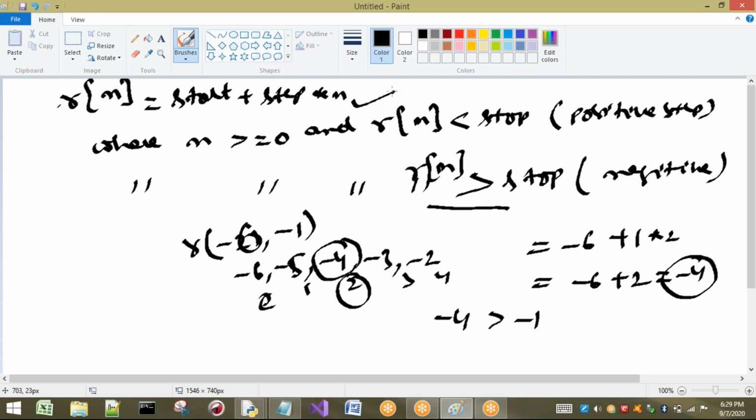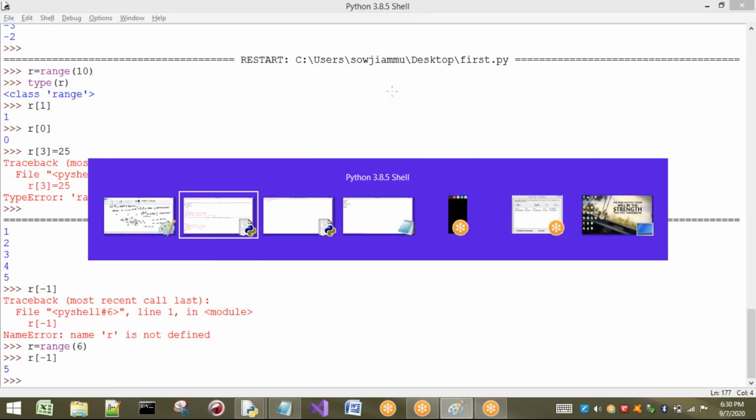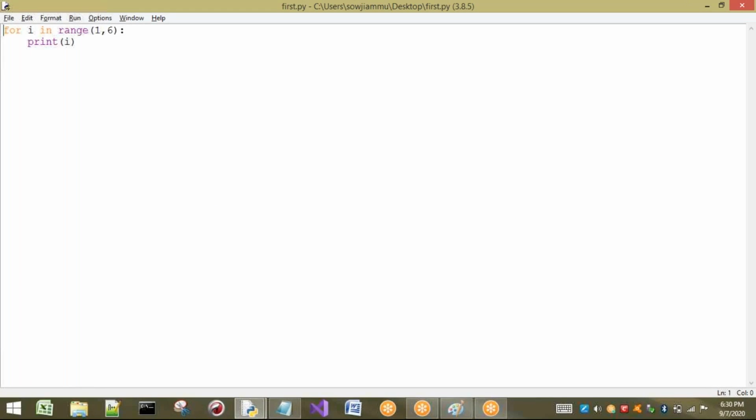If you want to generate the value at any particular index, we have to follow start plus step into n. One more example I will tell you. Generally, what happens with the print function?